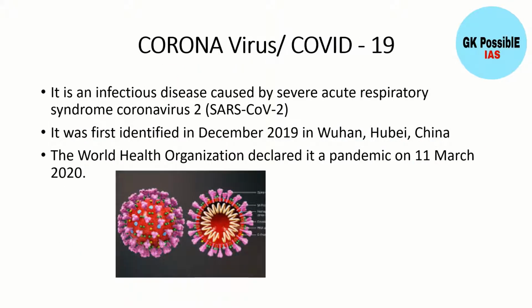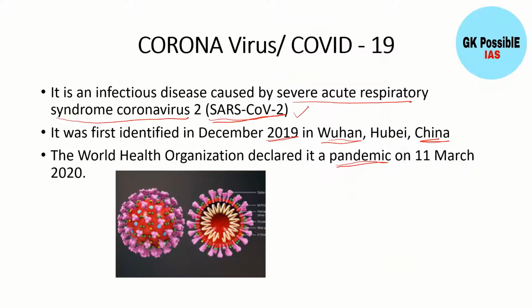First, coming to the coronavirus or COVID-19 virus, it is basically a SARS-CoV. It is known as SARS-CoV-2, that is severe acute respiratory syndrome coronavirus 2, because there was another SARS virus earlier also, and many coronaviruses till now have been found out. This current coronavirus, that is COVID-19 virus, was first identified in 2019 in Wuhan of China, and it has been declared as a pandemic by World Health Organization.